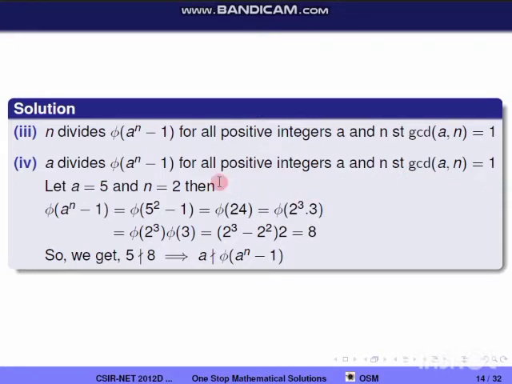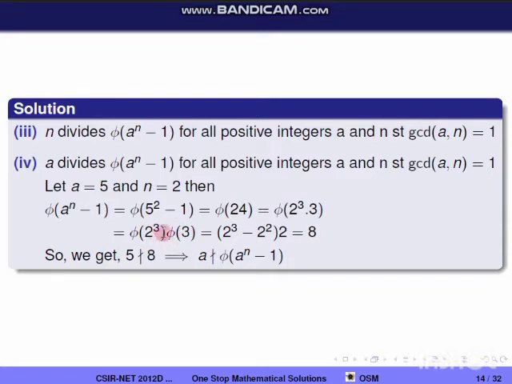So if I take a to be 5 and n equal to 2, we'll get phi of a^n minus 1 is equal to phi of 5 squared minus 1, that is equal to phi of 24. And 24 can be written as 2 cubed into 3, and GCD of 2 cubed and 3 is 1. Therefore we can split them. So this is equal to phi of 2 cubed into phi of 3.